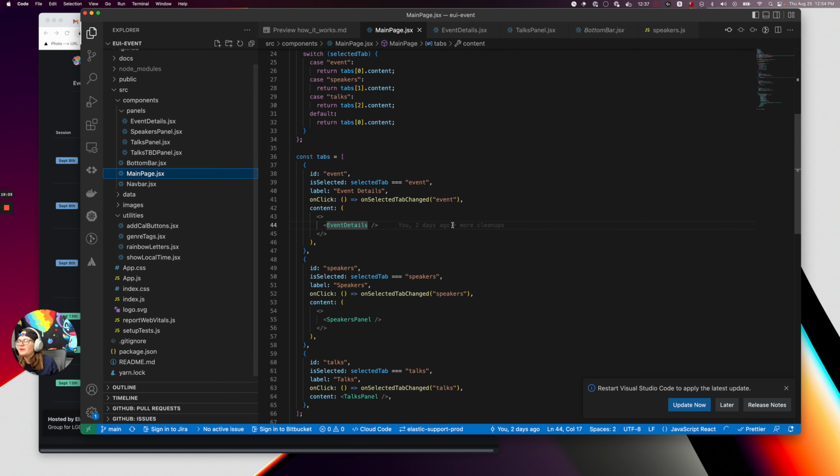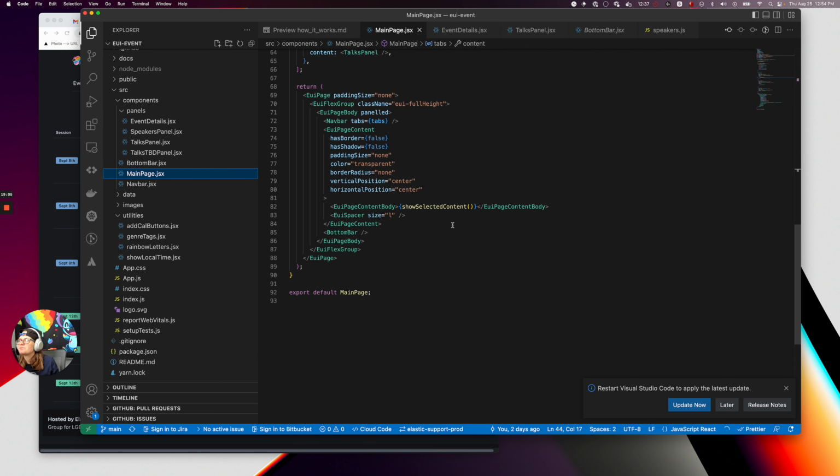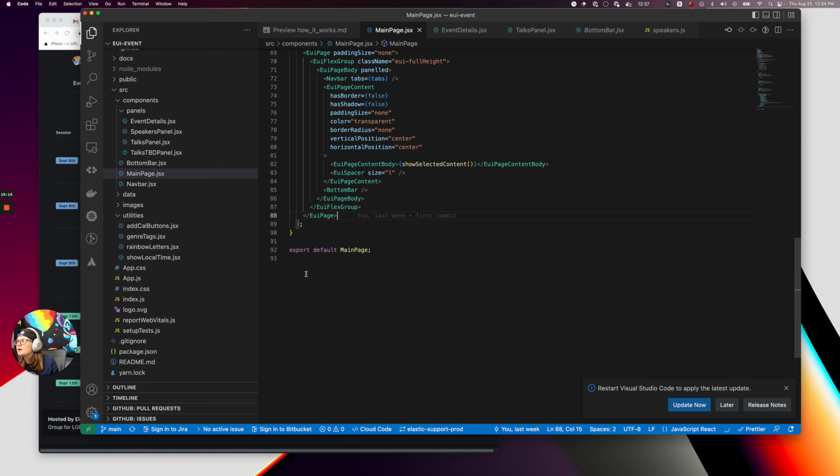And then on main page, I just kind of bring all of that together with the nav bar, the bottom bar, and the page content that swaps out based on tabs. So that's the important stuff there.